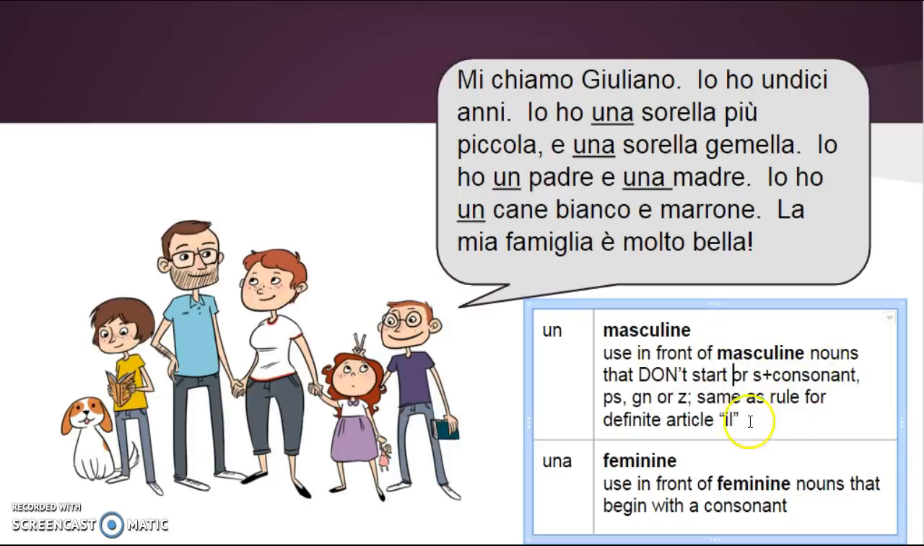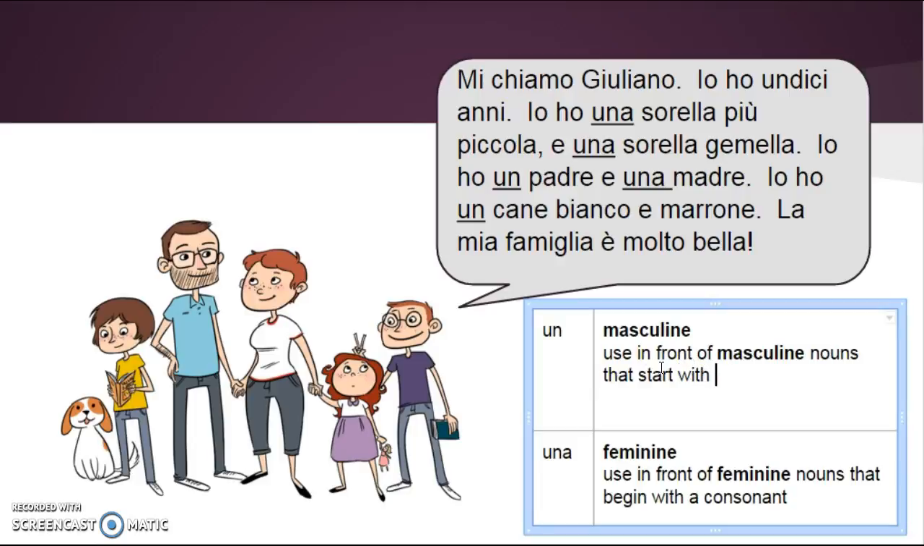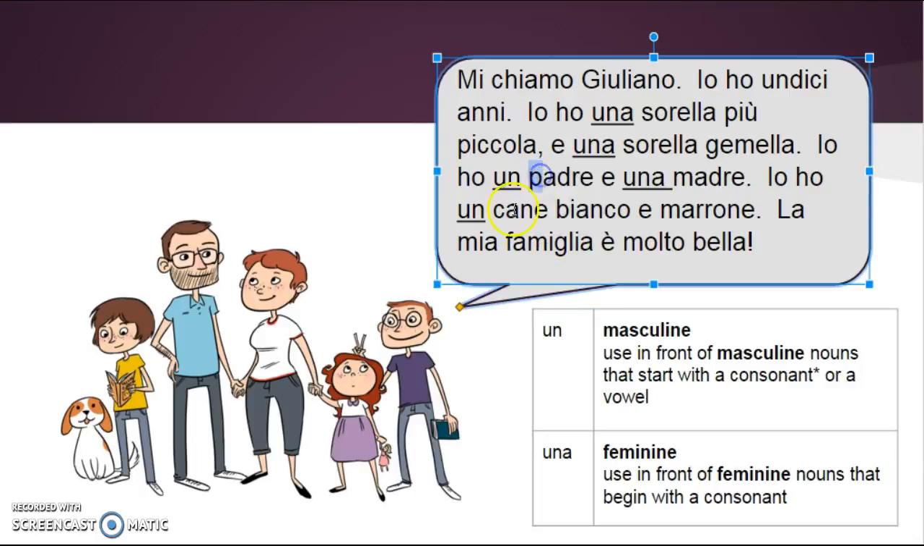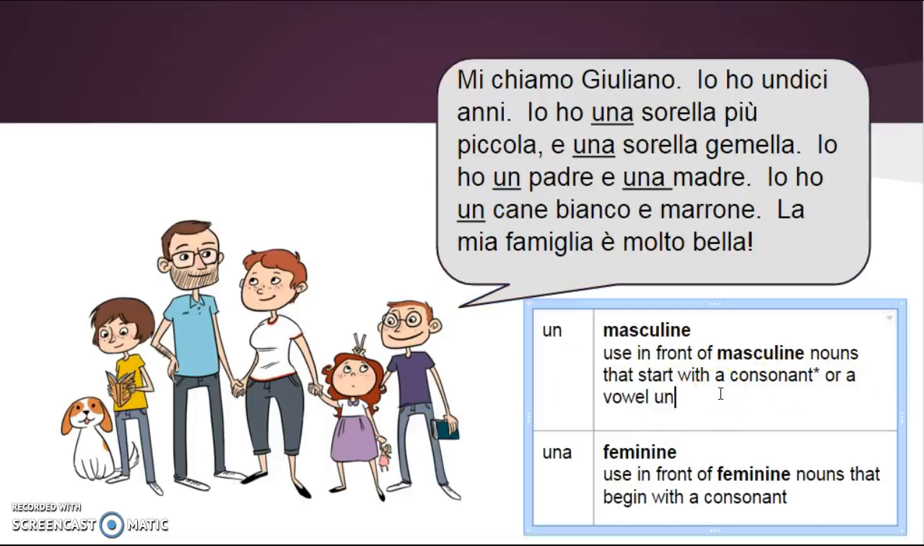Okay. Let's make this simpler. Use in front of masculine nouns that start with a consonant, except some exceptions that we're about to see, or a vowel. Okay, so padre starts with a consonant, cane starts with a consonant. You could also use this in front of a word with a vowel, like for example, un orologio.